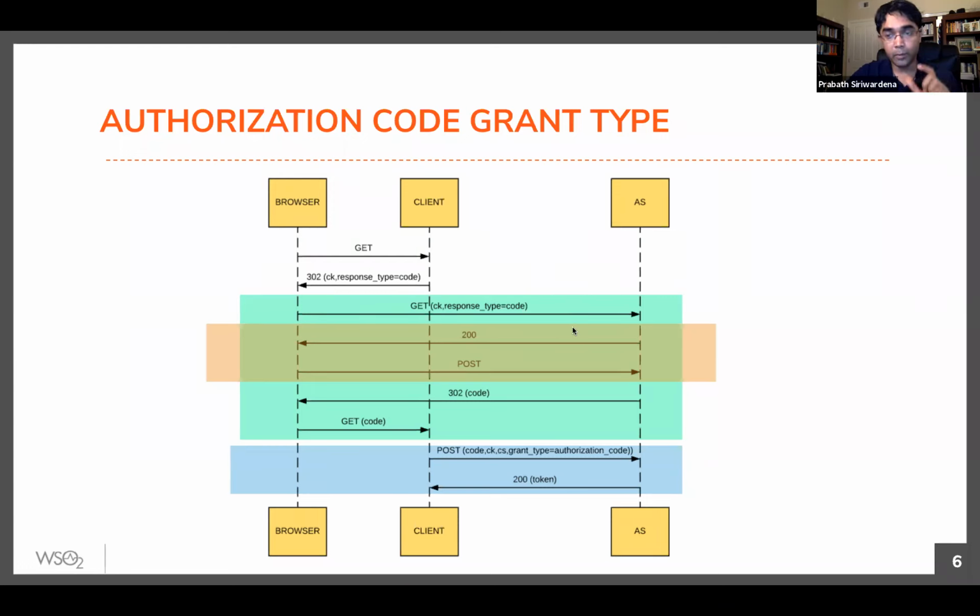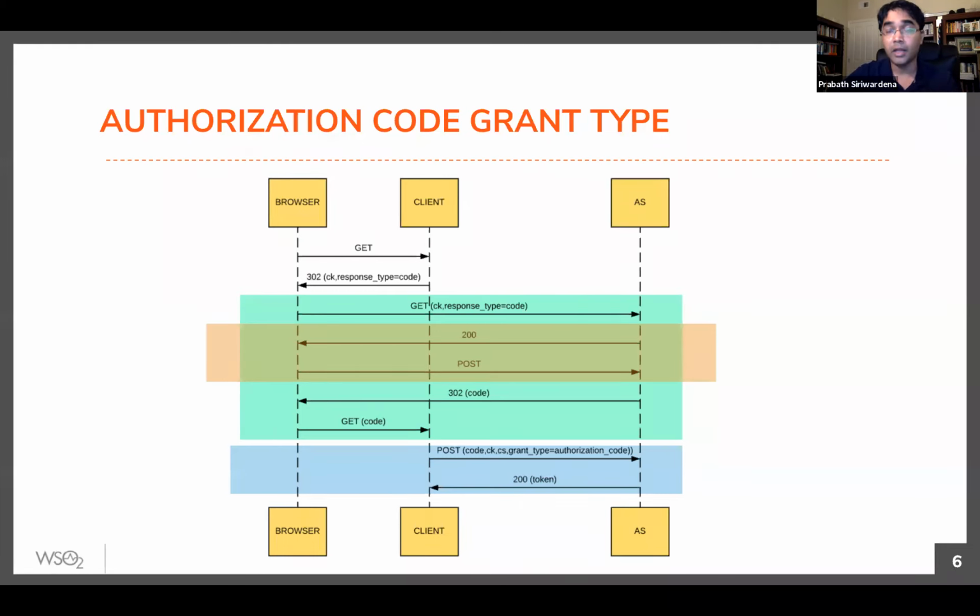There are two main endpoints in the authorization server: the authorized endpoint and the token endpoint. The response type parameter, you always send only to the authorized endpoint. So here you send response type as code. Response type here means what are the tokens I expect back from the authorized server. So when I say response type is code, that means I'm expecting a code from the authorized endpoint.